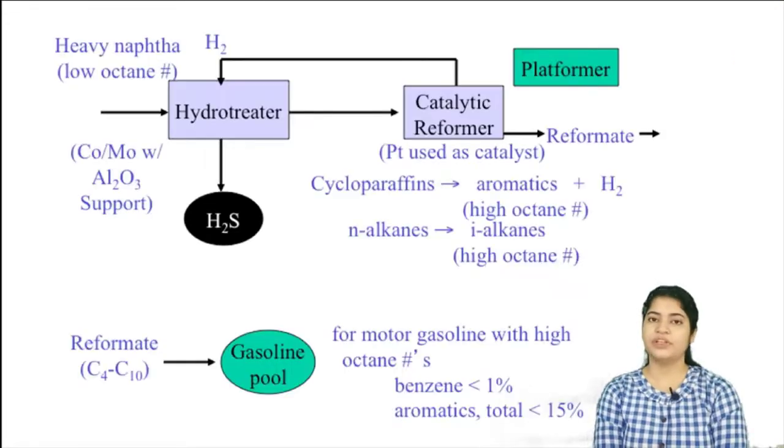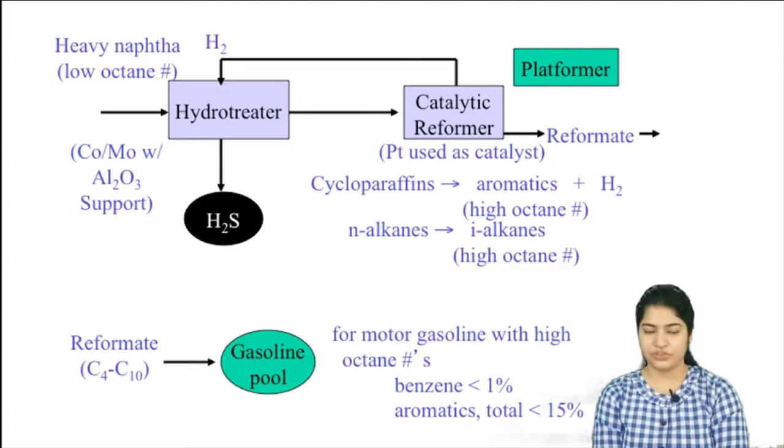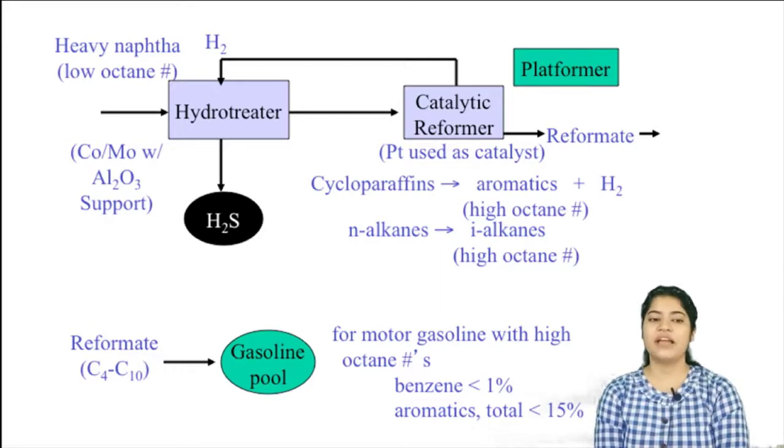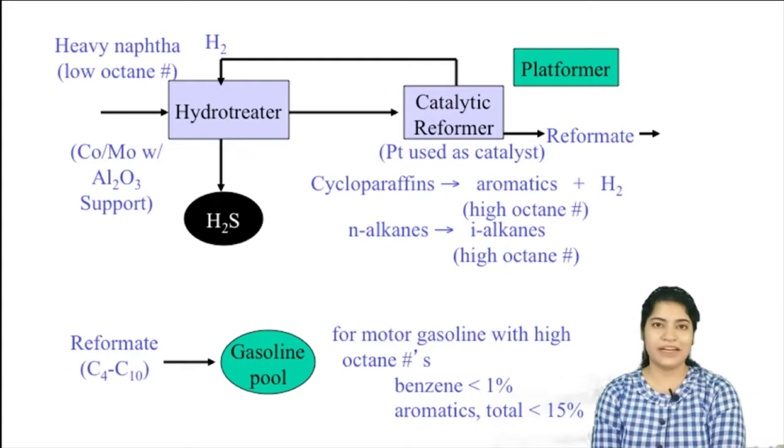You can see over here how your naphtha fractions are treated to get high octane number gasoline, or how you are converting your naphtha into gasoline. Heavy naphtha in the hydrotreater section has a low octane number. It is sent to the hydrotreater followed by a catalytic reformer. If certain reformer reactions are done, for example, you can see you are using platinum as a catalyst.